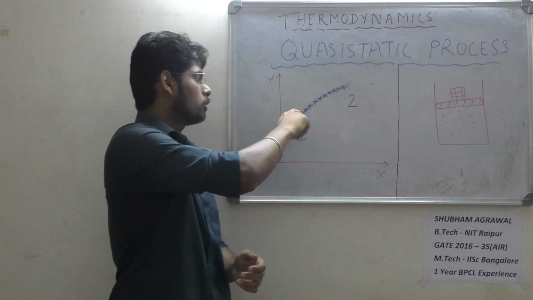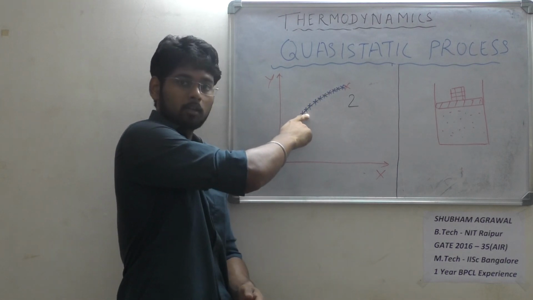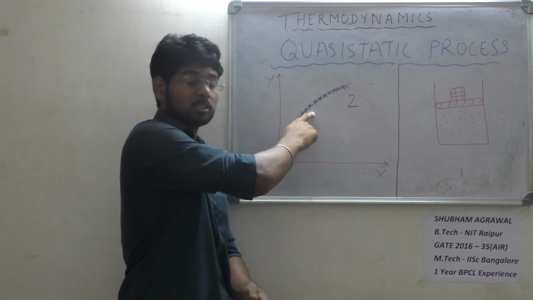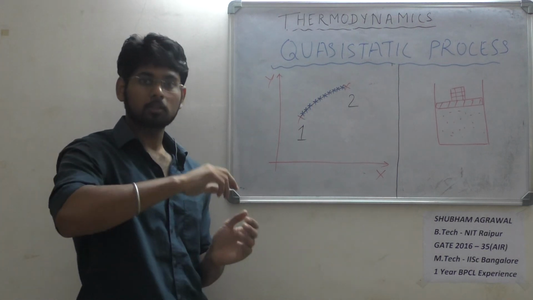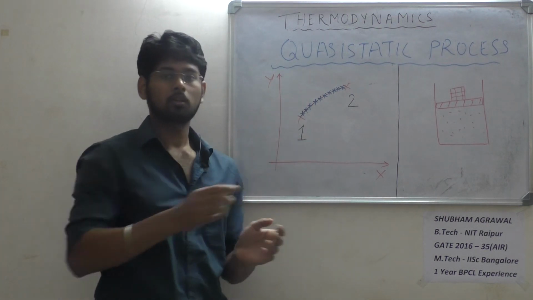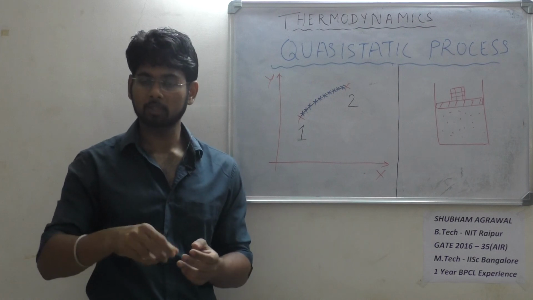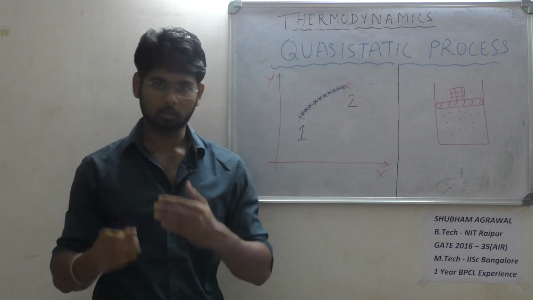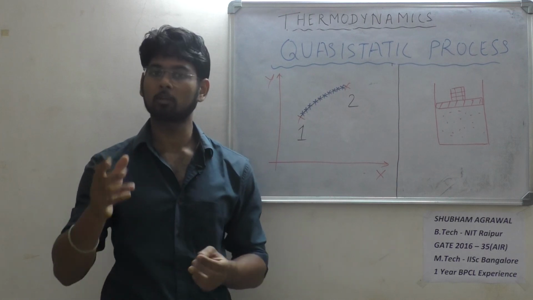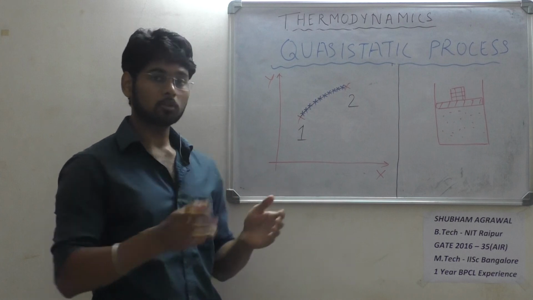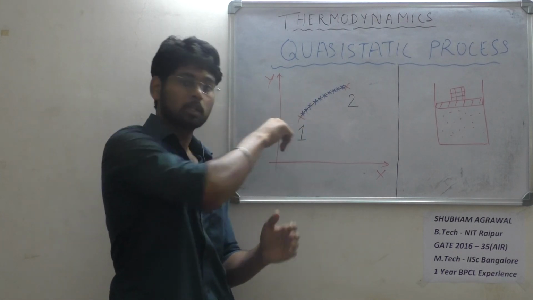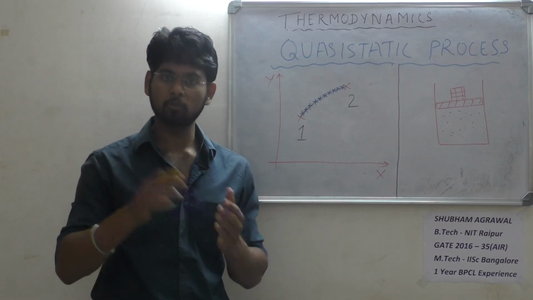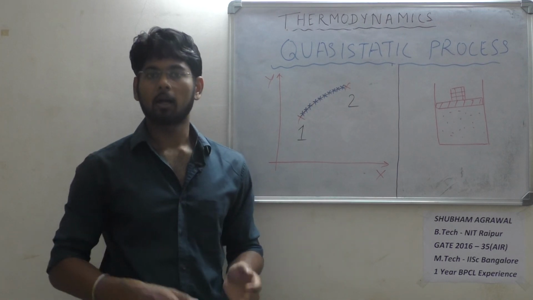The process the system has followed in going from one intermediate state, say state A, to the second intermediate state, state B, is irreversible, because we have just removed the particle and the piston has moved in a manner so that we are not able to get information about the points in between these two intermediate points.